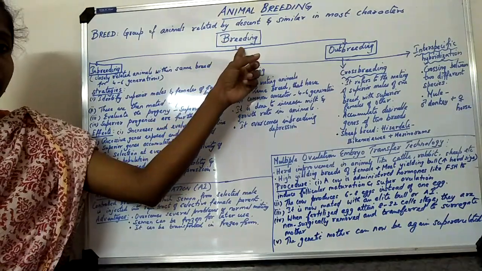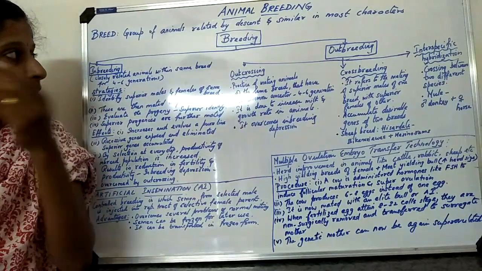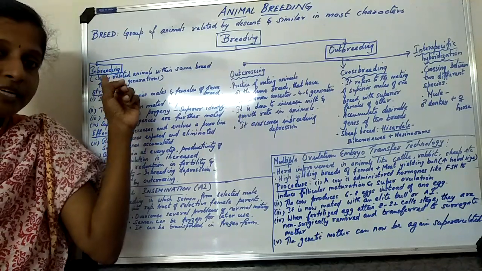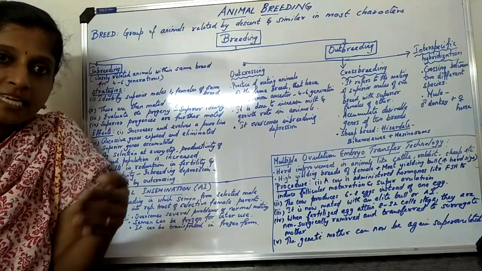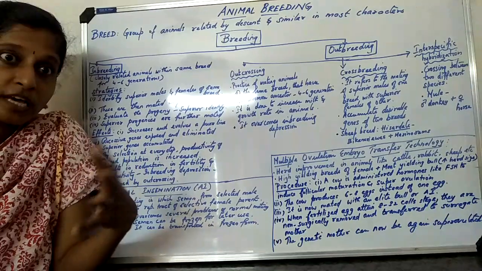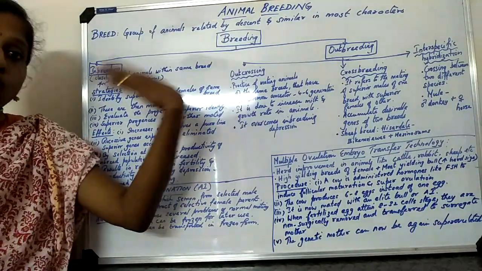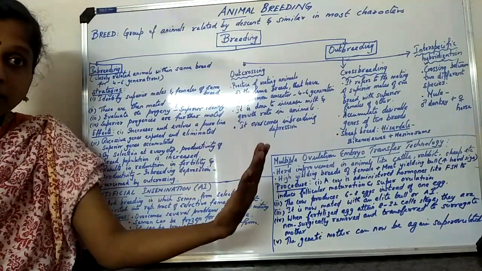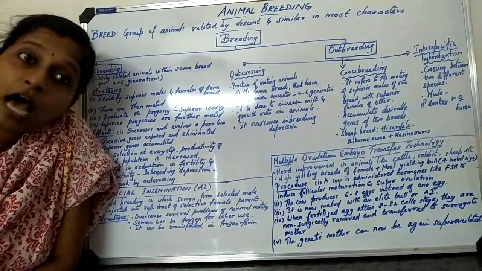Now moving on to animal breeding. Animal breeding can be categorized into two categories. What are the two categories? One is inbreeding and another one is outbreeding. What is inbreeding? When the mating is taking place between relatives. They are related much with one another, then we call it inbreeding. Now what is outbreeding? When the mating is taking place between two different varieties, two different breeds or two different species, then we call it outbreeding.